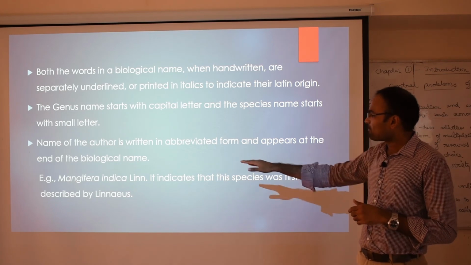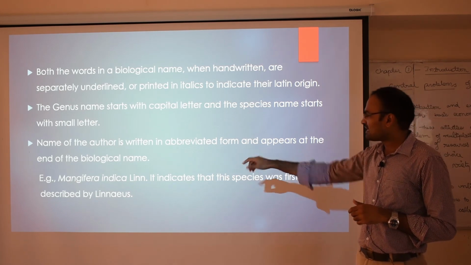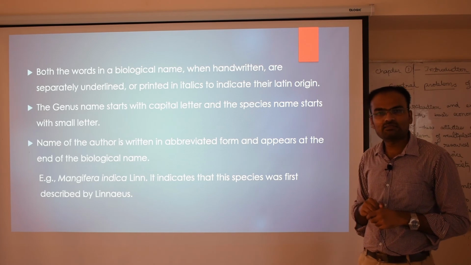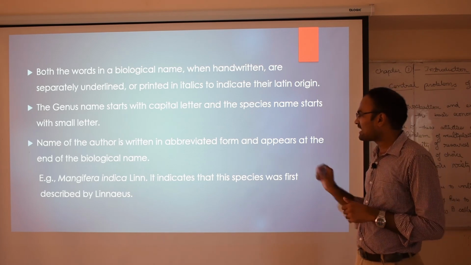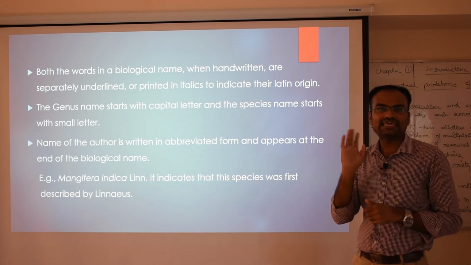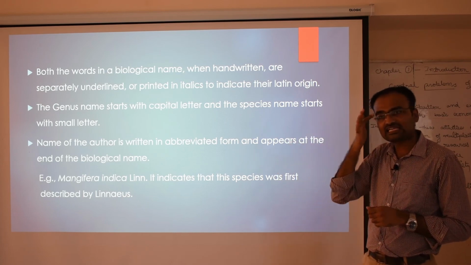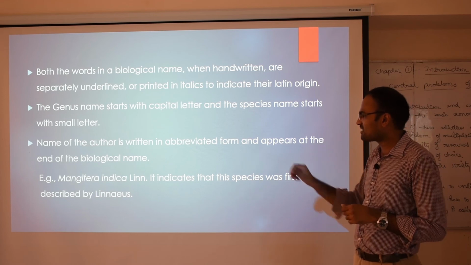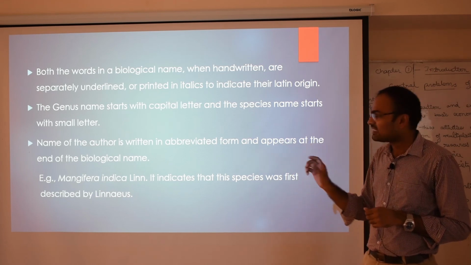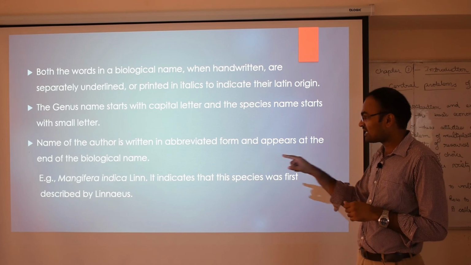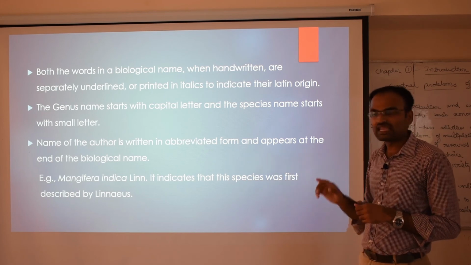For example, Mangifera indica, and at the end we have written LINN dot. LINN here refers to Linnaeus, Carolus Linnaeus. He first described Mangifera indica. That's why we have written his name at the end of the biological name as well.